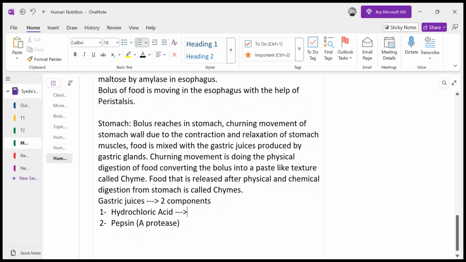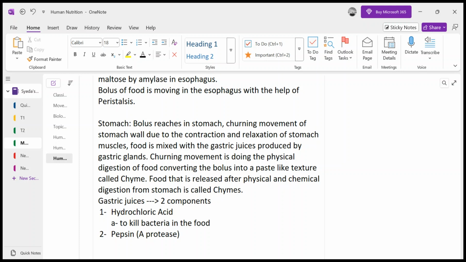There are two functions of hydrochloric acid. First is the function to kill bacteria in the food, right? Because as you know, our body has some defenses against the germs that are somehow entering our body. One of the chemical barriers present in our body that kills the germs present in our food and in our water is the hydrochloric acid. It's a concentrated hydrochloric acid that basically kills the bacteria in the food.